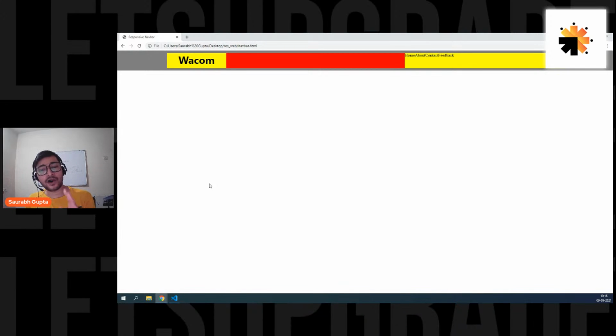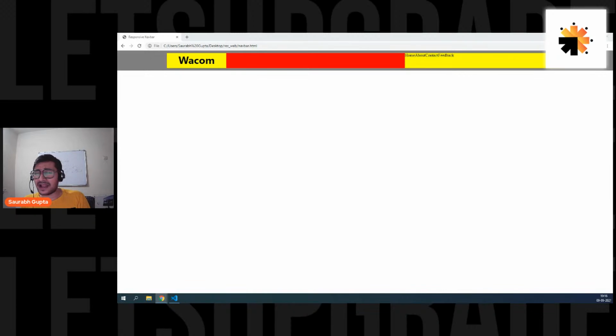So guys, what is the width I should give? What width should I give to a single li so that all the lis completely cover the parent? Everyone, in percentage, what width should I give to a single li? What width should I give to a single element so that it can cover the whole parent? I'll wait for your answer. I'll not do anything till you give me the answer.